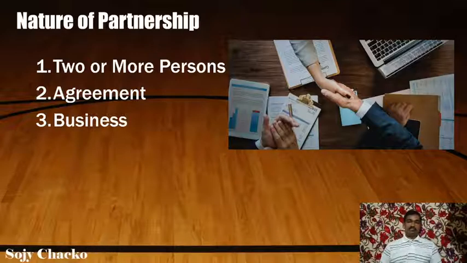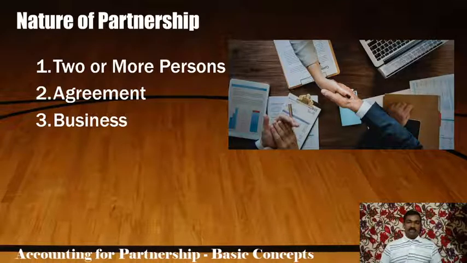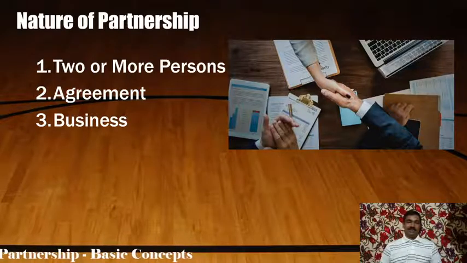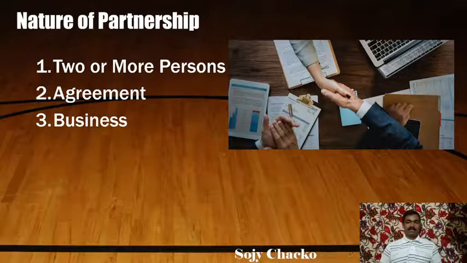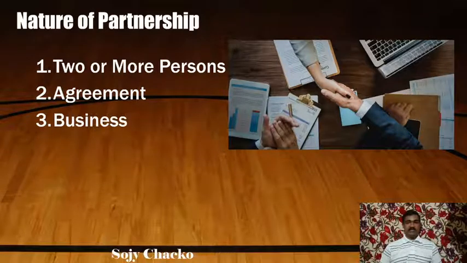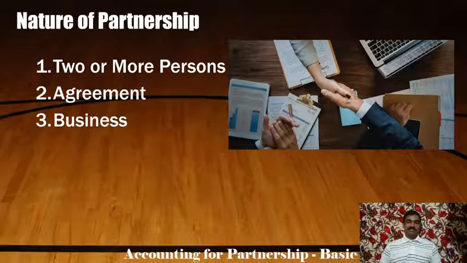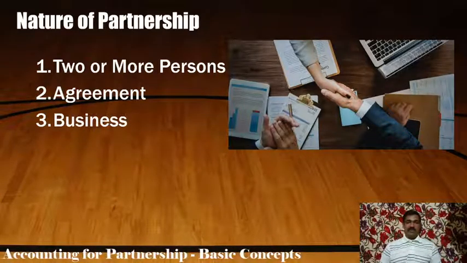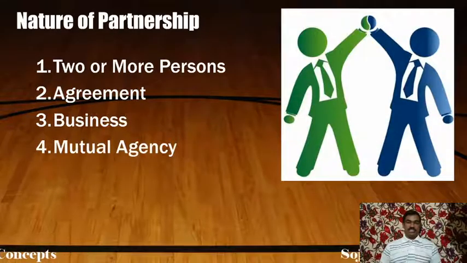The partnership should be to operate, to form and run a business. Okay, a partnership cannot be created for charitable purpose or any other purpose. Partnership should be to create a business. So business is essential for partnership. Next, mutual agency. Suppose there are two persons, John and Tom.